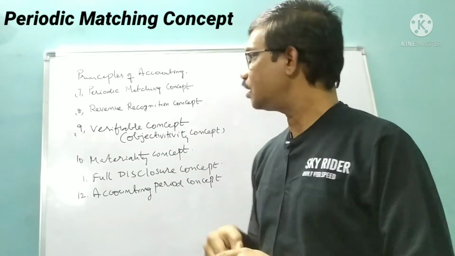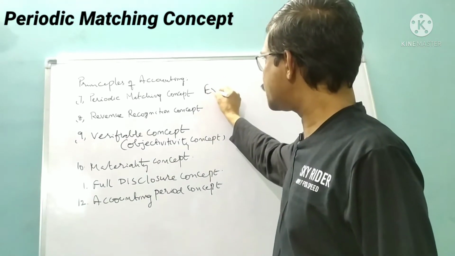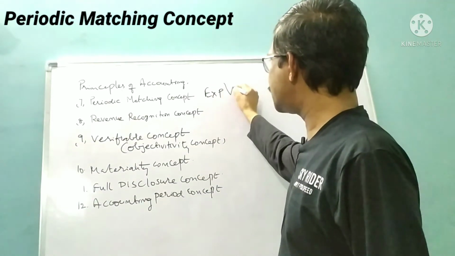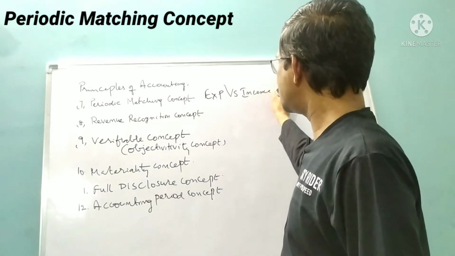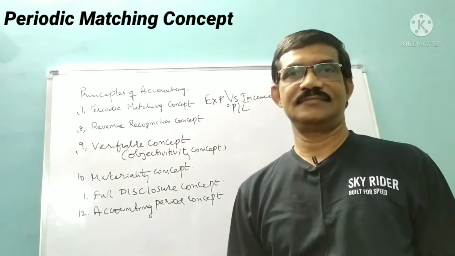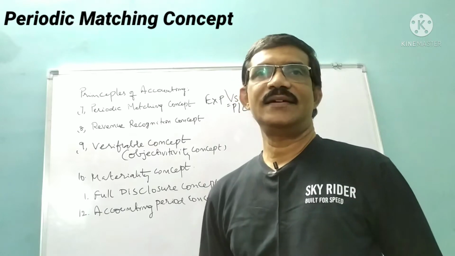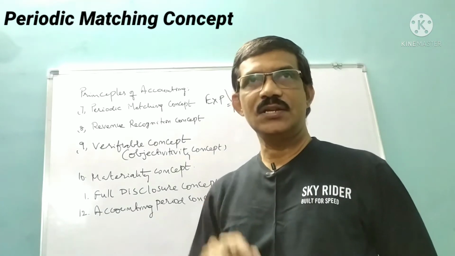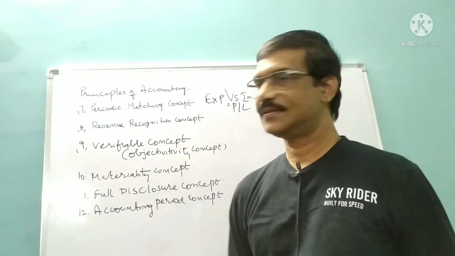So what do you get if you match the expenses and incomes at regular intervals? Then you will come to know whether you are getting profit or loss. That is the objective of accounting. Calculation of profit is the objective of accounting. So for that purpose, this periodic matching concept helps, right?